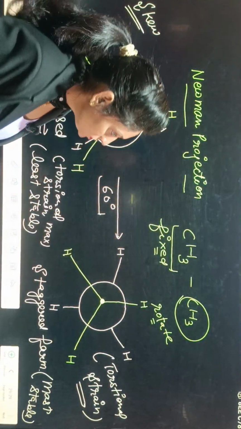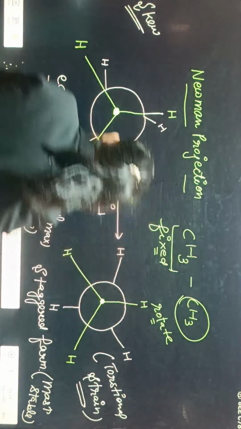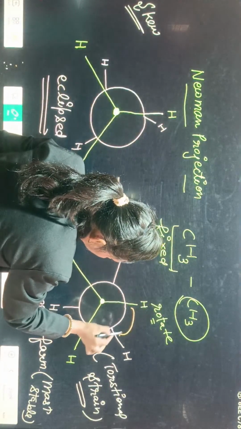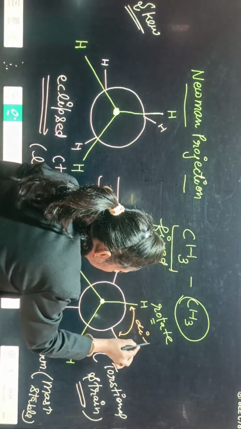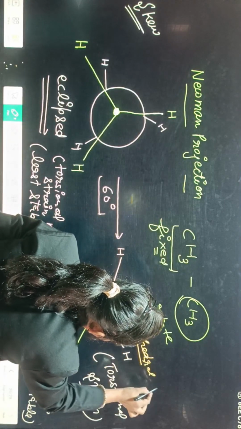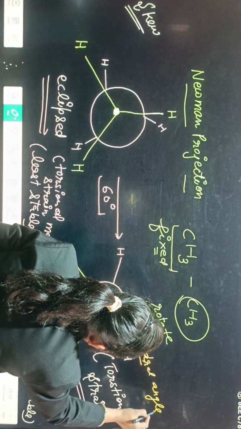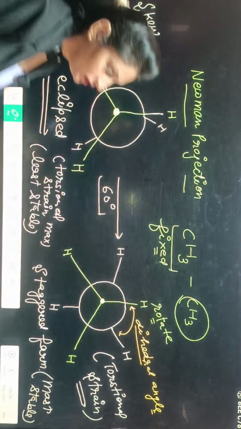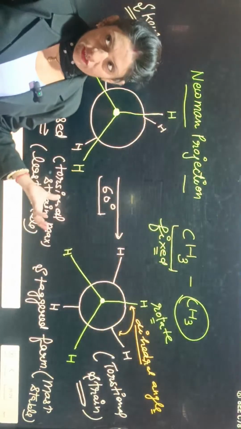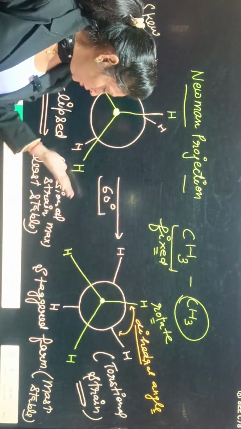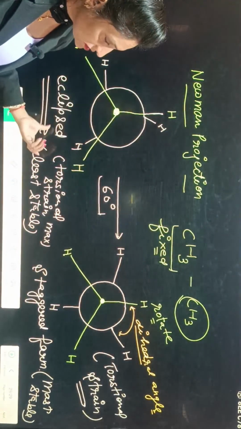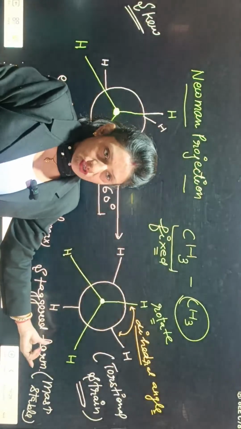Clear? And students, the angle between them is known as the dihedral angle, or we can say torsional angle. Clear or not? So these are the conformers, basically eclipsed and staggered. Here eclipsed is less stable and staggered is more stable.